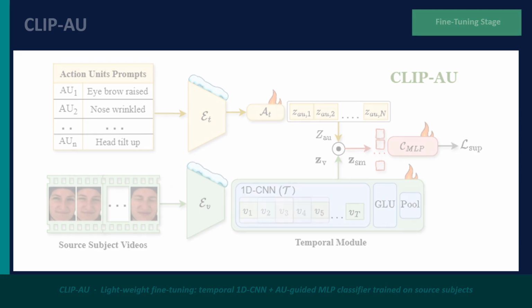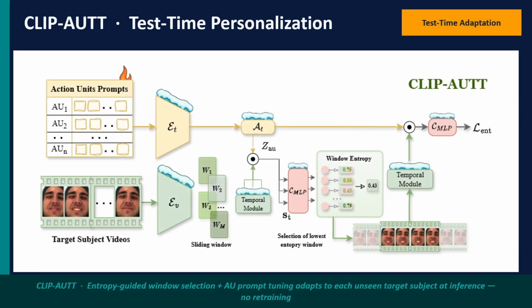So next we train the CLIP-AUTT method for test-time personalization. First we identify the most expressive segment of an unlabeled target video. For that we divide the video into overlapping windows and select the window with the lowest prediction entropy. Using this window we tune only the AU prompt embeddings while keeping the entire CLIP-AU model frozen. This personalizes the AU semantics to the target subject's facial patterns. The adapted prompts are used for prediction and then reset before processing the next video.